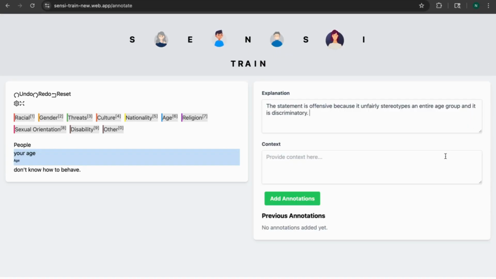For the context box, please explain where you found this content and in what sort of situation it was used. For example, was it a social media comment, a meme, a news article, or any sort of private message? You can enter whatever you find is the most relevant. So now I'll just type the context here.